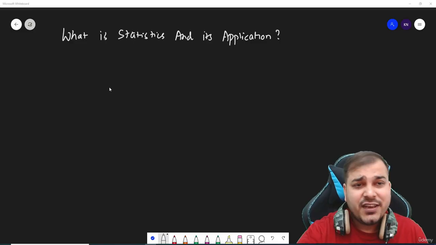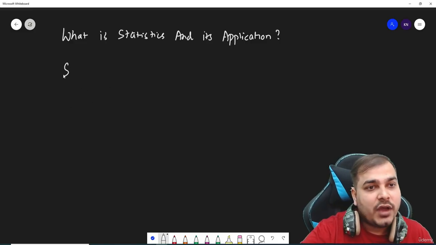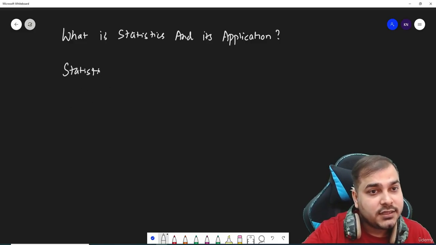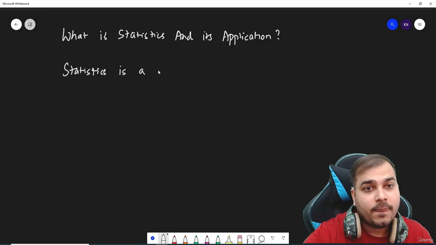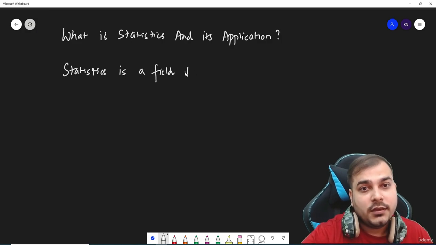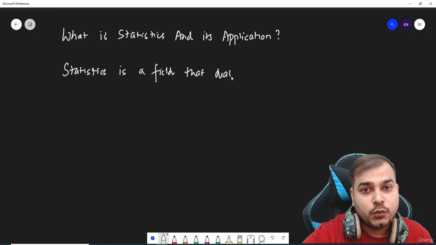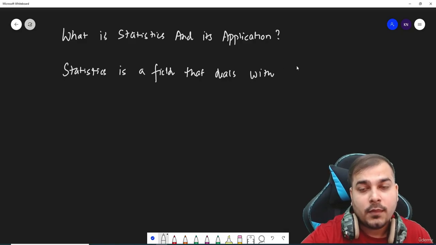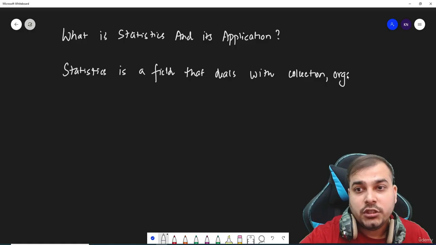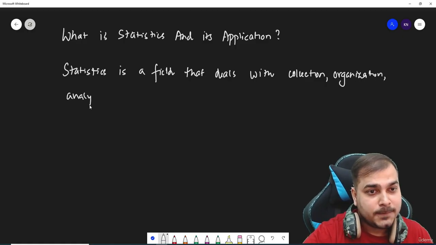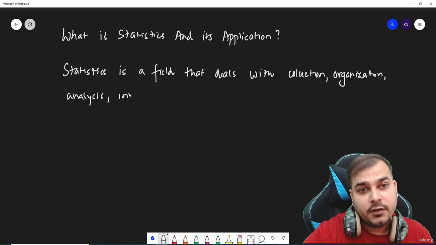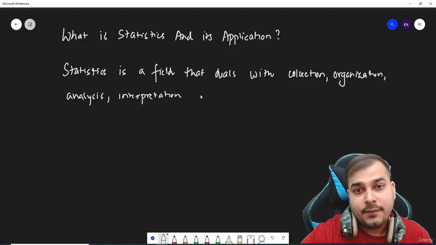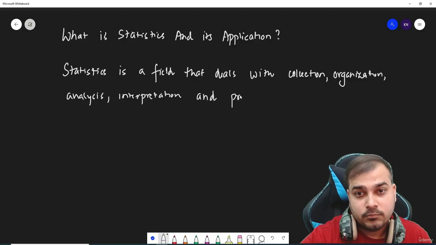So let's proceed with the definition, a very simple definition, guys. I can define statistics as a field that deals with collection, organization, analysis, interpretation, and presentation of the data.